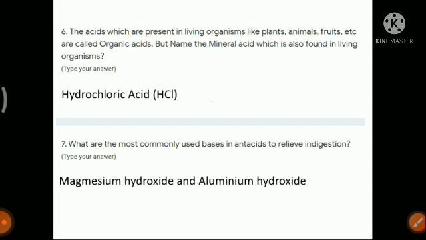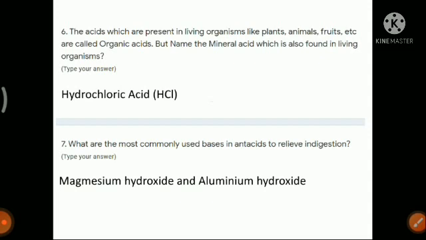If you look at the book, you will see that hydrochloric acid is an example of a mineral acid. And when you studied indigestion, you saw that the stomach walls produce gastric juices, and in these gastric juices we also have hydrochloric acid. So in our stomach we have hydrochloric acid. That means hydrochloric acid can be found in living organisms. So hydrochloric acid is the only mineral acid that is found in living organisms.